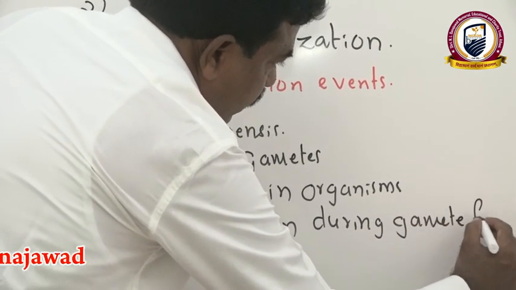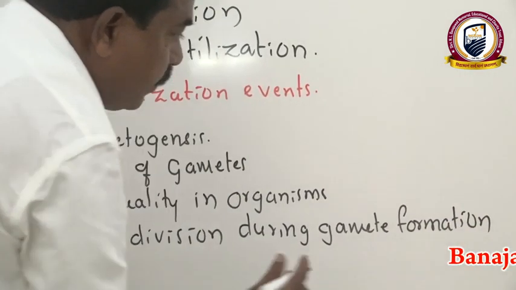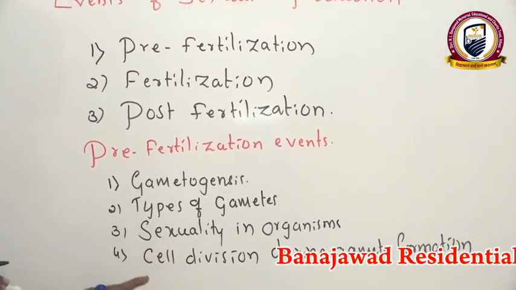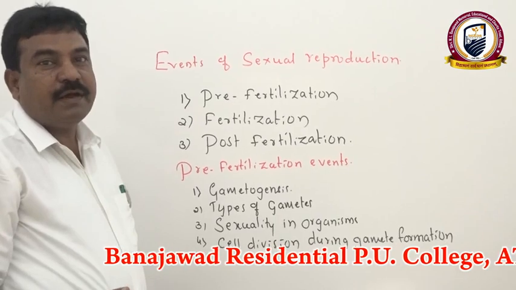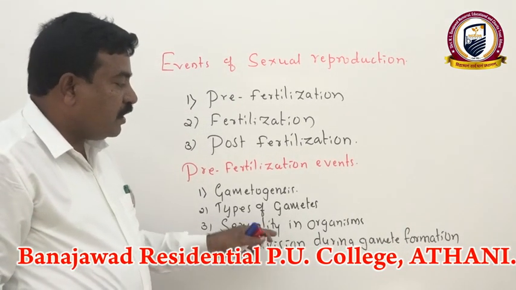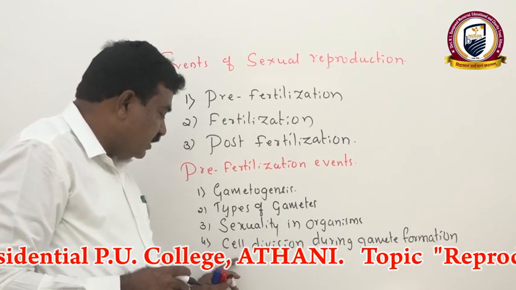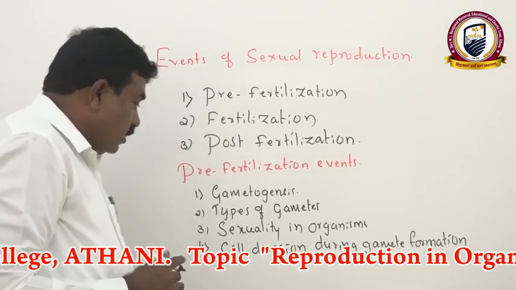Here, whether mitosis helps gametogenesis or meiosis helps gametogenesis, or in some organisms mitosis and in some organisms meiosis, we have to confirm under cell division during gamete formation.